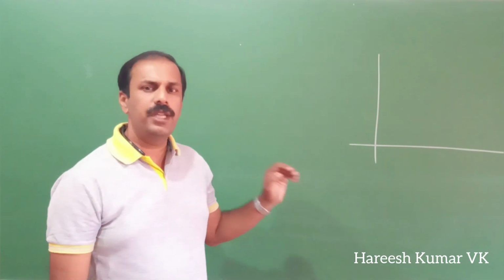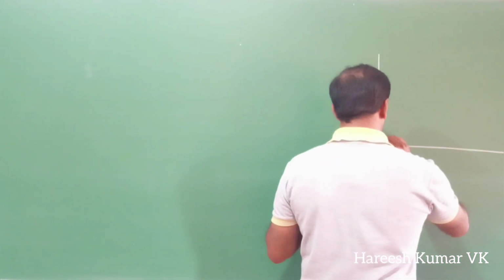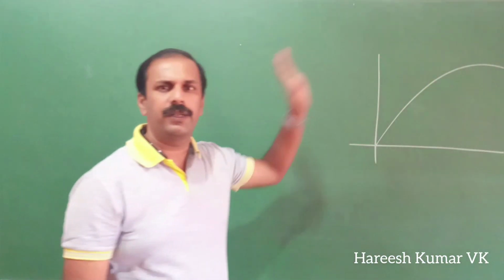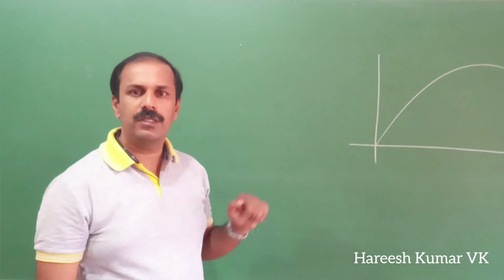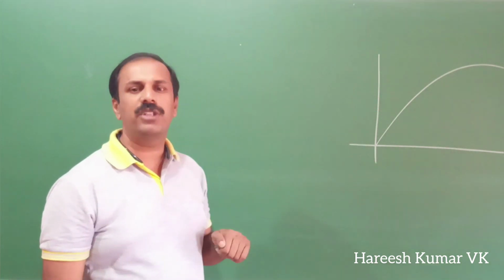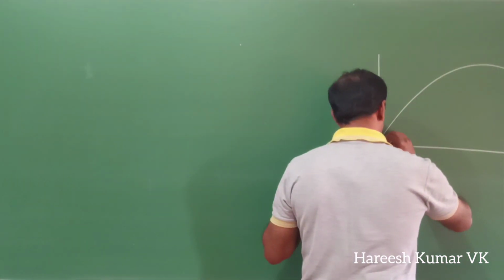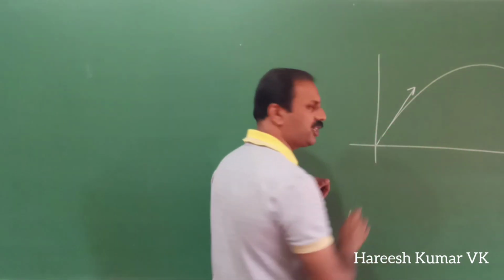Now we will consider the projectile which is thrown at a particular angle. So it is going like this. Somewhere it will fall there. After reaching there, it will fall. Now the full path I am not drawing, just the beginning we are drawing this much only. Its initial velocity will be in this direction. The projectile is having an initial velocity in this direction.